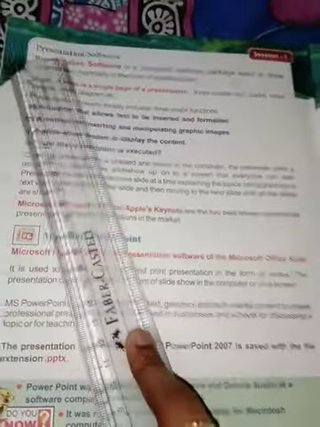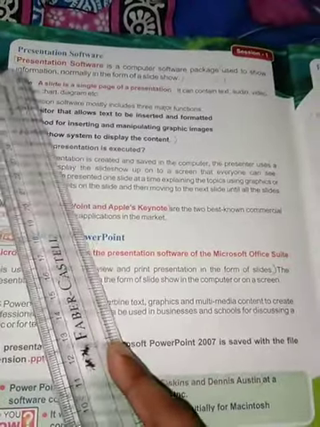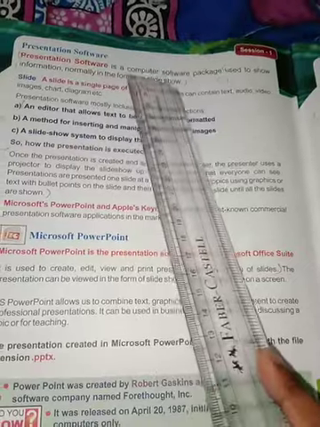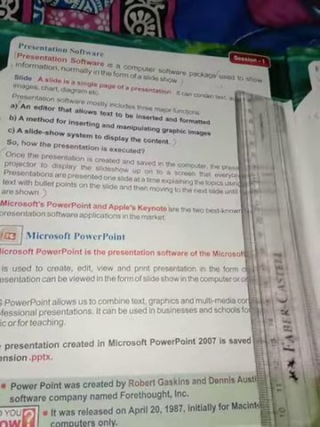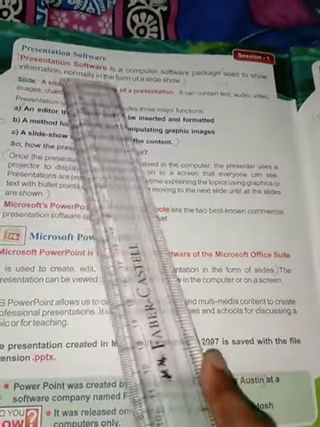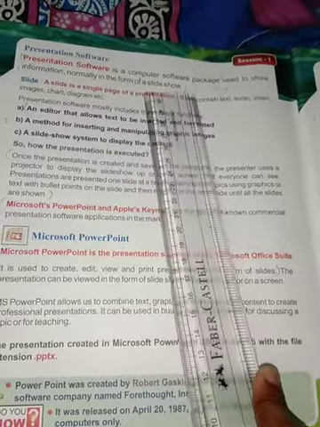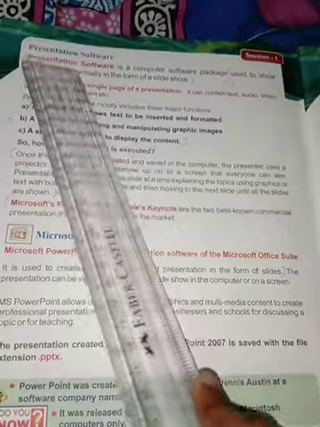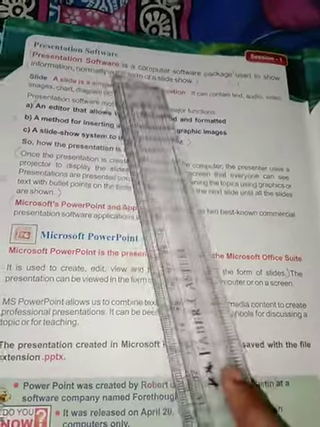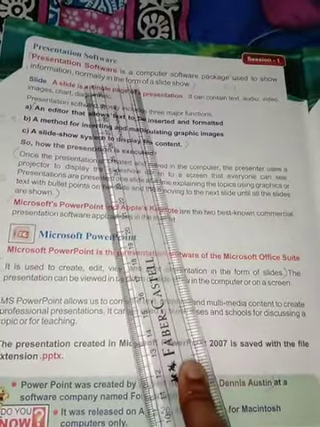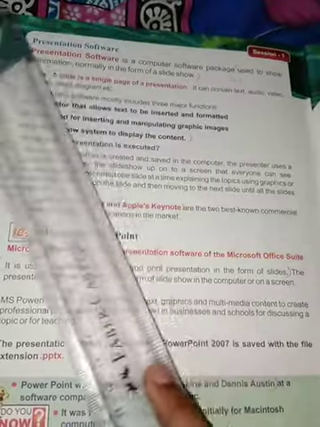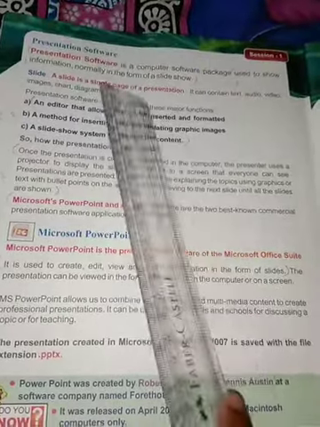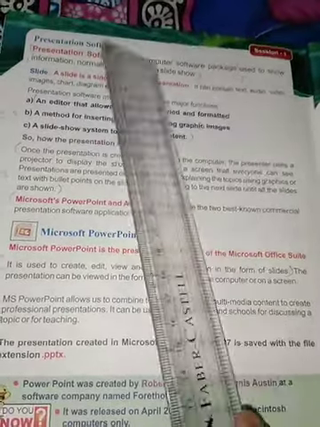Next, presentation software. Presentation software is a computer software package used to show information normally in the form of a slideshow. This means the computer has a software package which is used to show information in the form of slides.